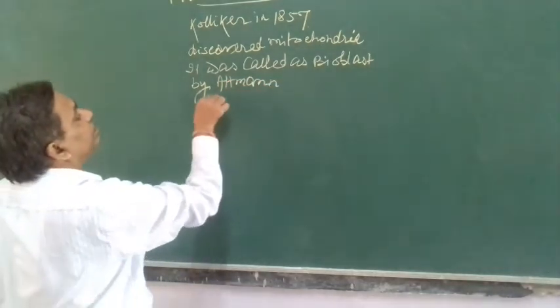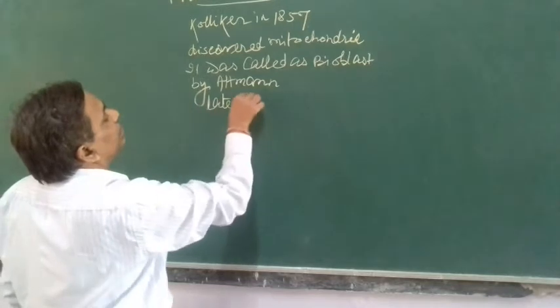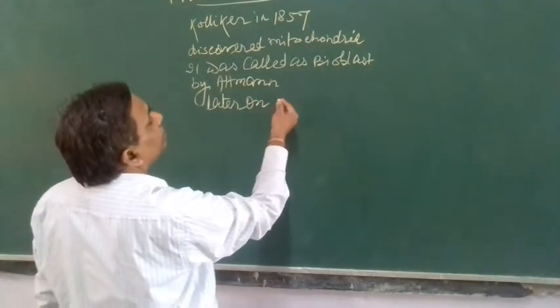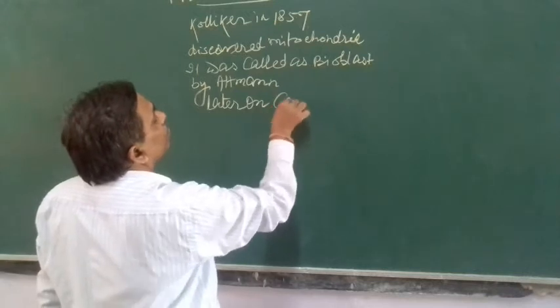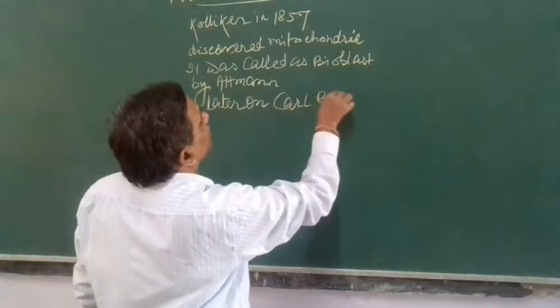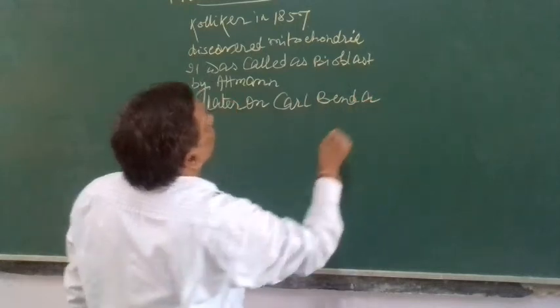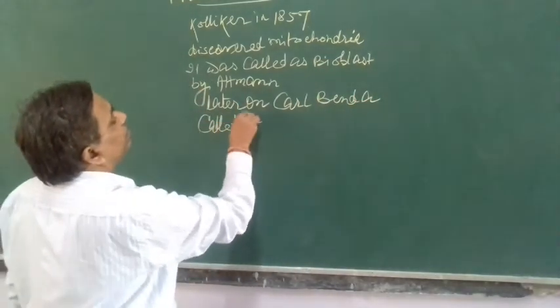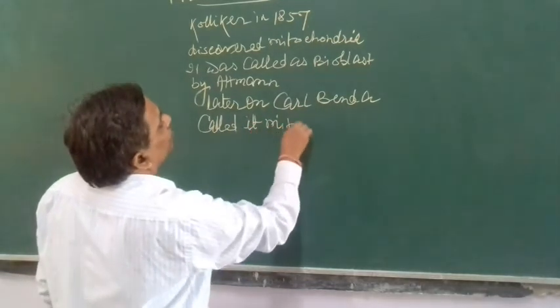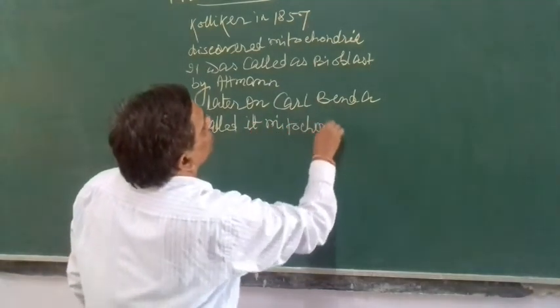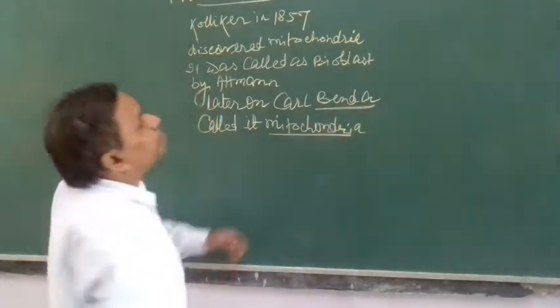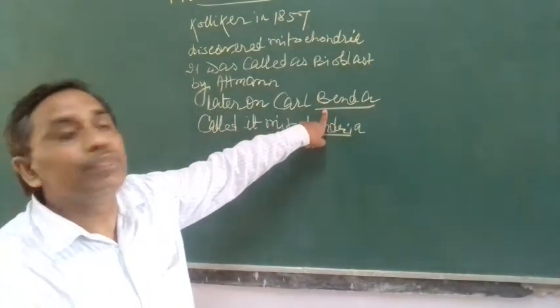Later on, Carl Benda called it mitochondria. So the term mitochondria was given by Carl Benda.